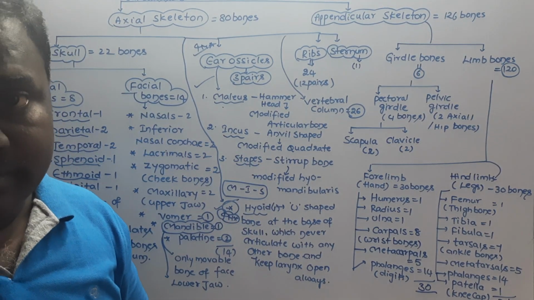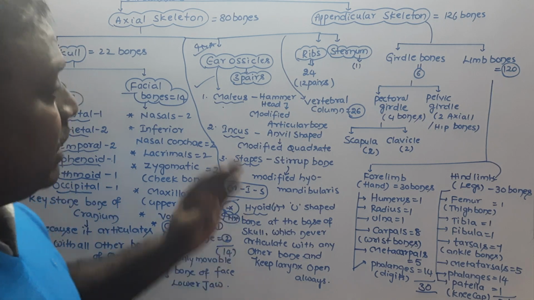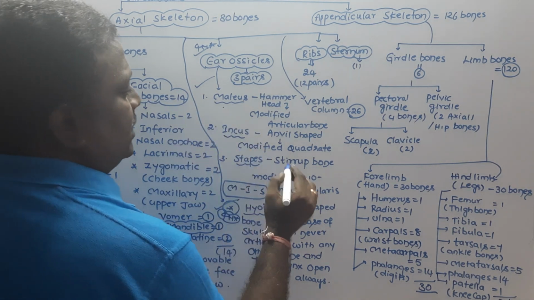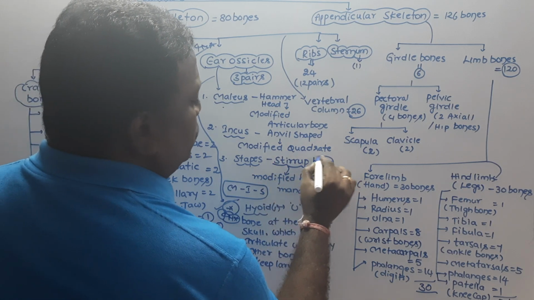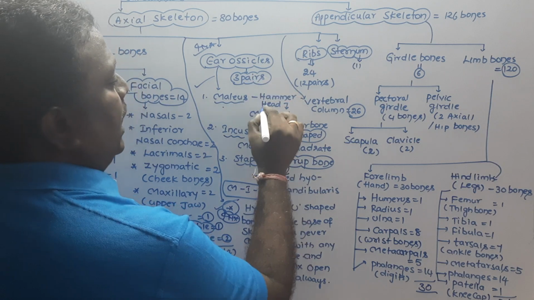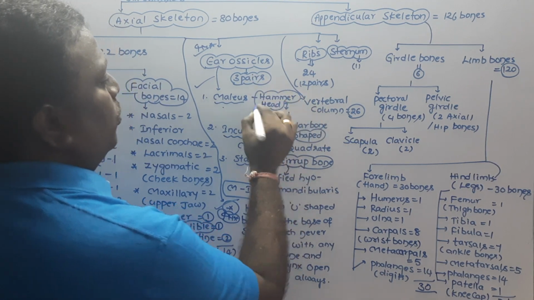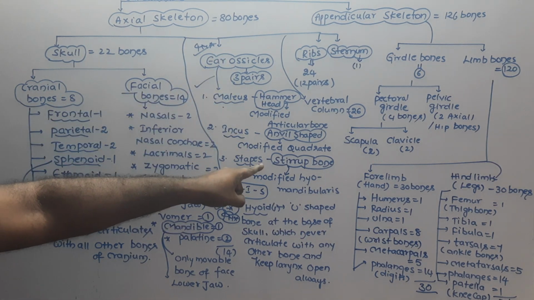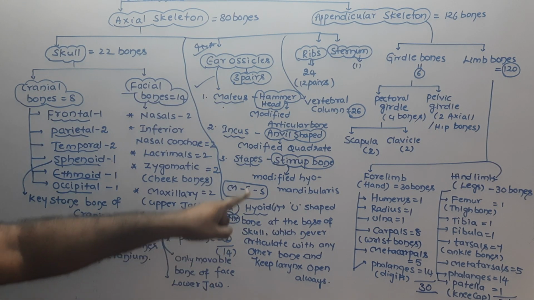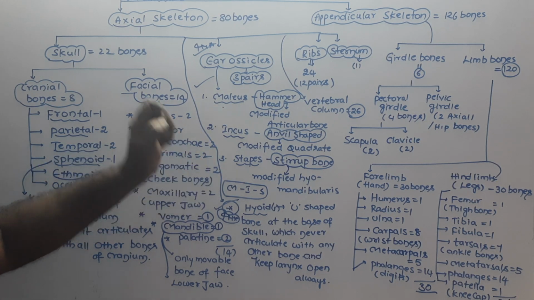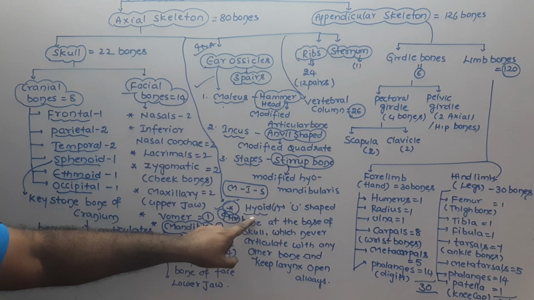Like this, the questions will be asked. So, malleus, incus, stapes. Stapes is the stirrup bone. Incus is the anvil-shaped bone, and malleus is the hammer-headed bone. This is the question they asked in the previous examination. They asked in the order malleus, incus, stapes, M-I-S, miss.